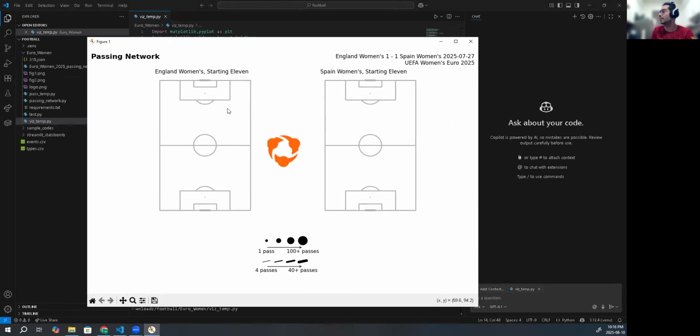So you can see that the visualization template considers there's no information on it, but the layout that I want for this visualization is two mplsoccer vertical pitches with a brand icon in the middle, and then the legends. Later we can relate these legends and their sizes linearly, so everything aligns in the final product. And then you can see we have the information on top left and top right regarding the match results, and the name of the teams on top.